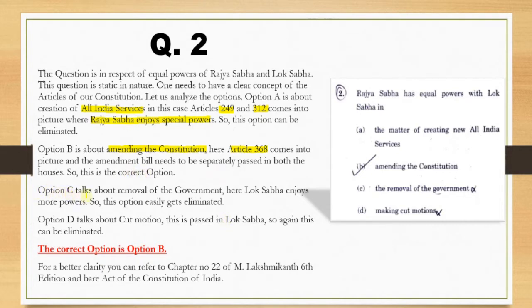So this is the correct option, meaning Rajya Sabha and Lok Sabha enjoy equal power in this regard. Coming to option C, it talks about the removal of government. Here Lok Sabha enjoys the supreme power. Coming to option D, that is about the cut motion. In this also Lok Sabha enjoys the supreme power. So again this option is eliminated. So the correct option is option B. For better clarity, one can refer to chapter number 22 of M. Lakshmikant 6th edition and the Bare Act of the Constitution of India.